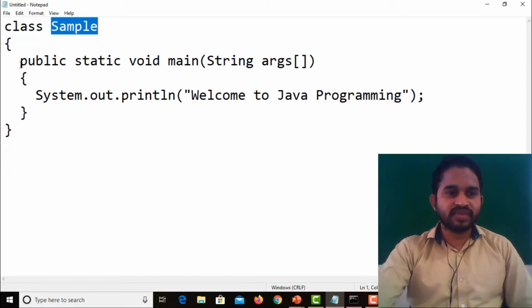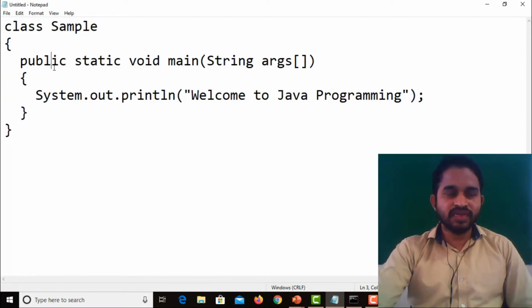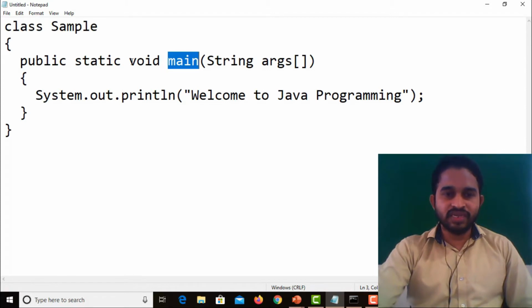Here the keywords, we have already seen what the uses of all these keywords are. So public means visible to all. Static keyword, why are we using the static keyword? Here the main method is called by JVM. So JVM is responsible to call the main method, so no need to create an object. If any method doesn't require creating an object, we declare it as static.